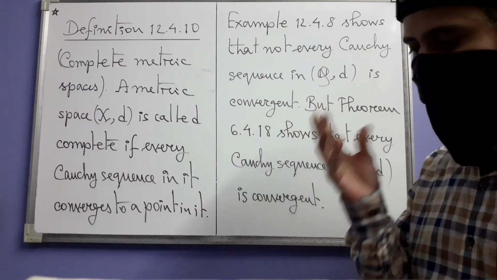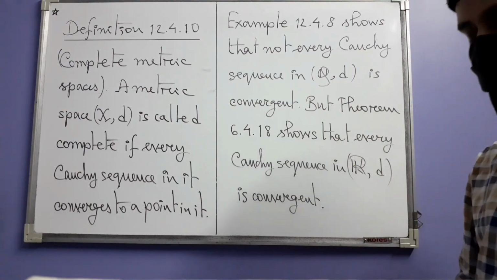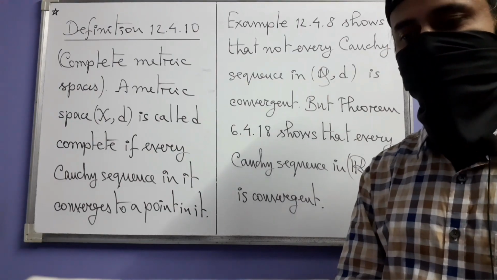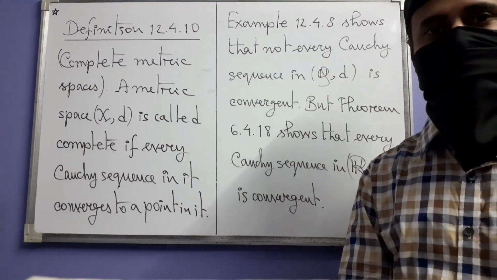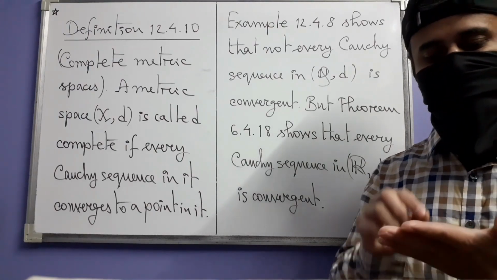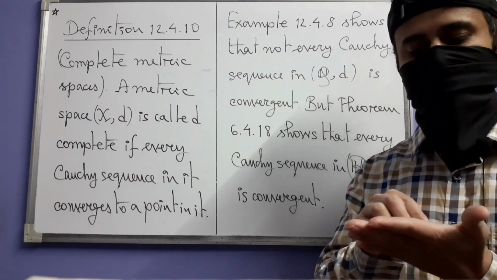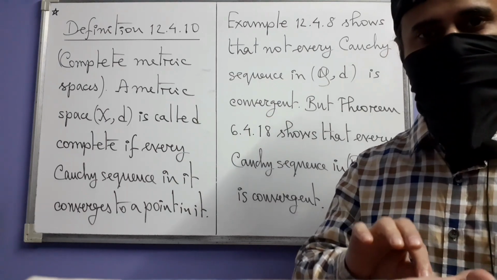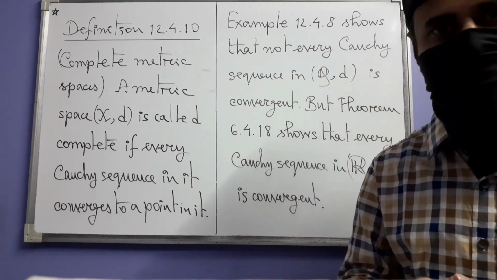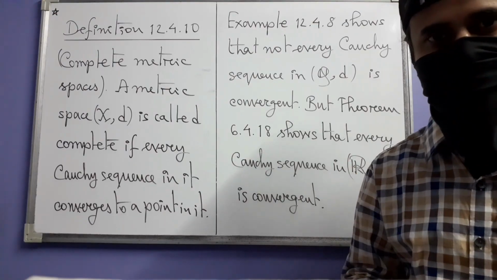Actually, why do we need these things? We need sequences because sequences provide us with approximations to complicated objects. For example, an irrational number is a more complicated type of number than rational numbers. Rational numbers are easier to understand. They are ratios of integers.